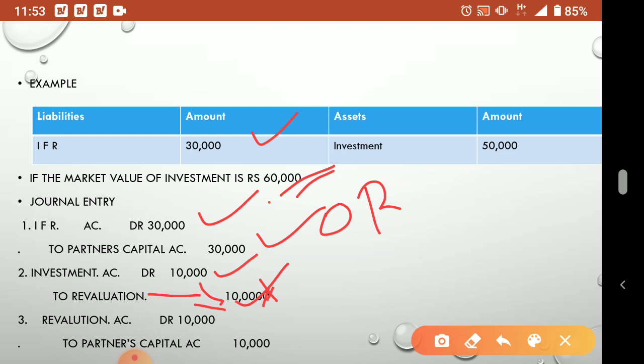Then revaluation account to partners capital account. So this amount, who will share? Partners will share and it is credited in their capital account. When there is shortage, it is debited. So when you study, you compare it with the previous situation. What are the changes coming in the next situation? Understood? Okay, so these are the situations of IFR.